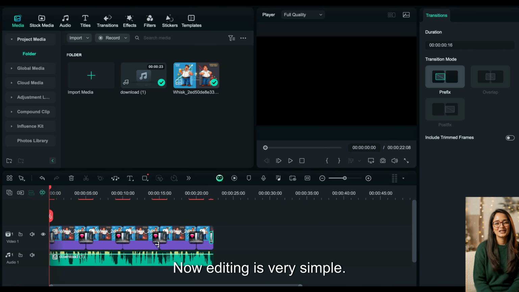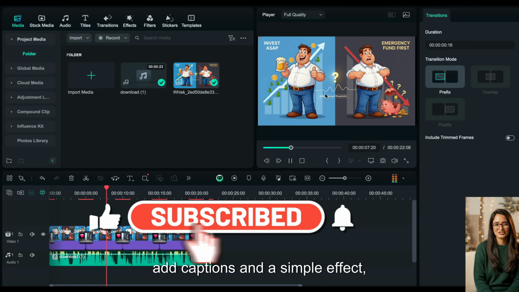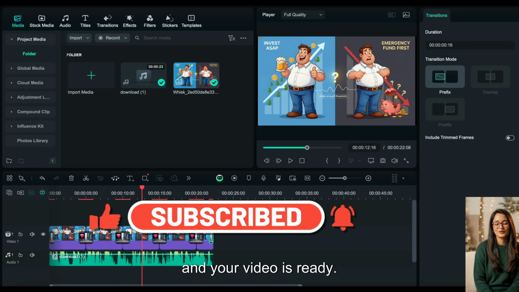Now, editing is very simple. Just place the voiceover and images on the timeline, add captions and a simple effect, and your video is ready.